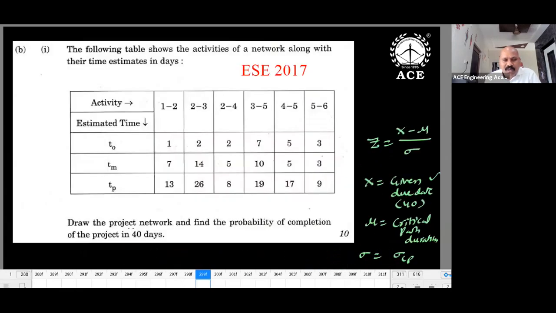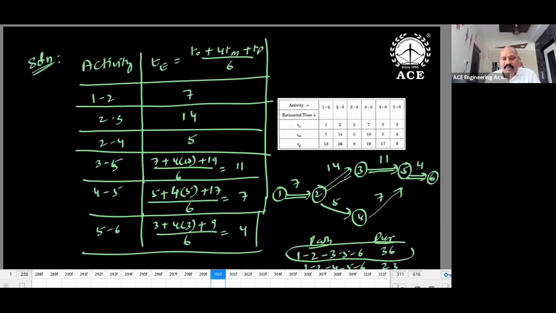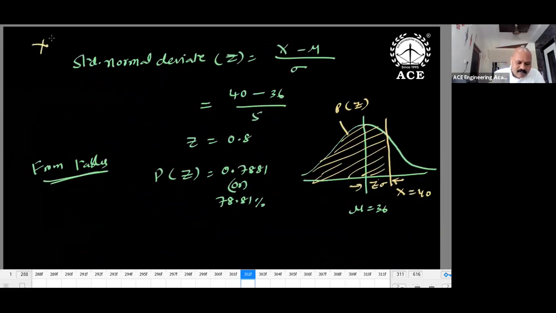So what is the given data in the question? Target is 40 days, so X is equal to 40. Z is equal to x minus mu by sigma, 40 minus 36 divided by 5. Z is equal to 0.8. Then you can refer to the tables.